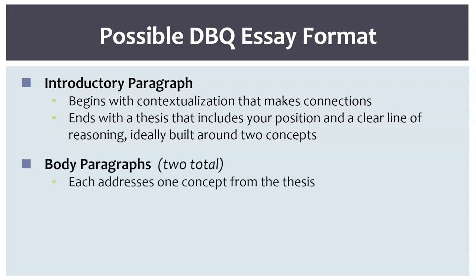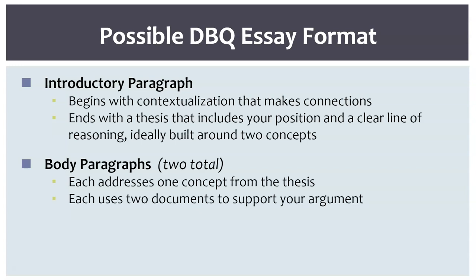Each of those body paragraphs should address one of those core concepts from the thesis, or address one concept in a couple different ways. And each of these body paragraphs should use 2 documents to support your argument, because 2 times 2 adds up to 4. At the same time, you should also be sourcing one of those 2 documents in each of your body paragraphs, so when you're all said and done, you've sourced 2 documents.